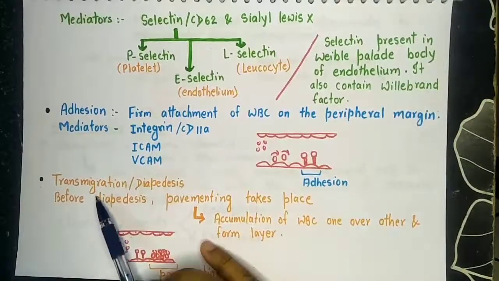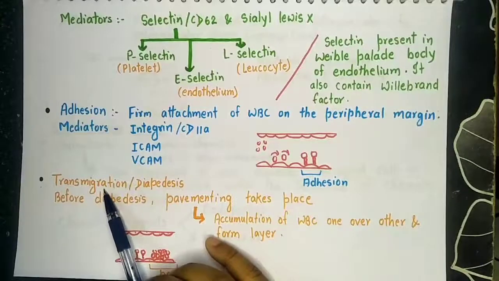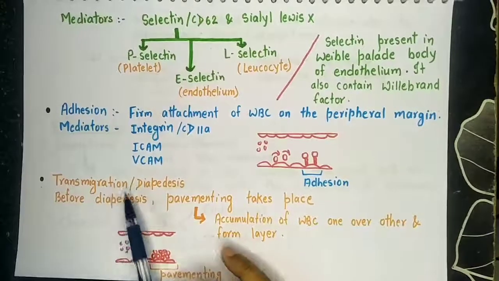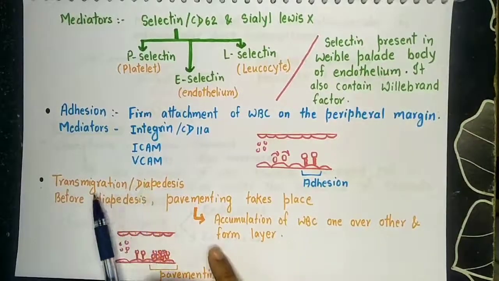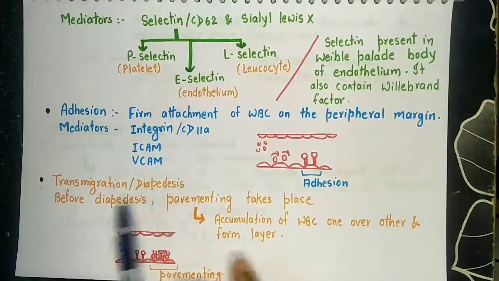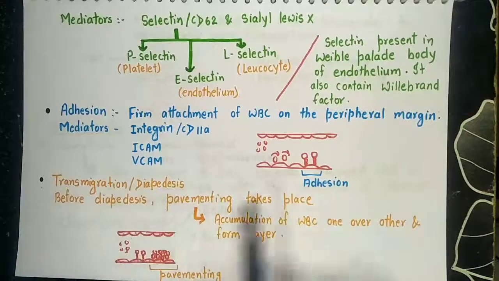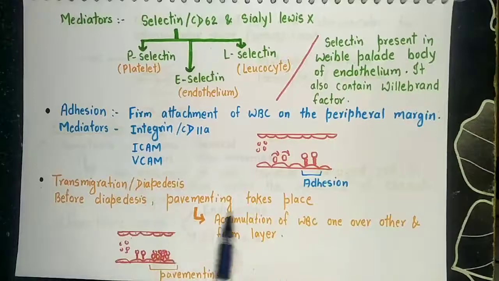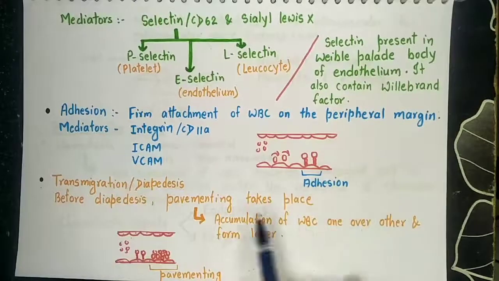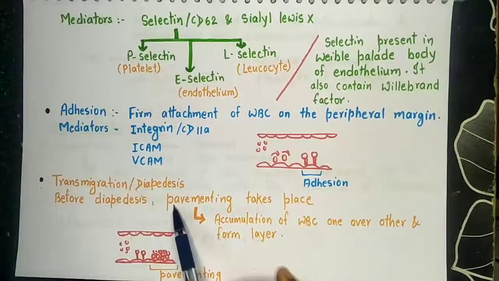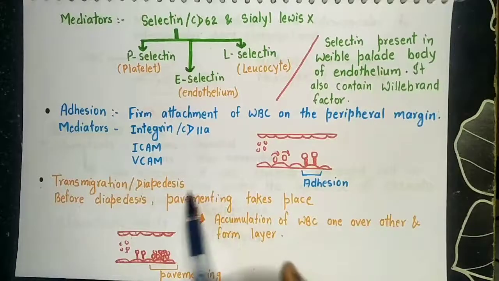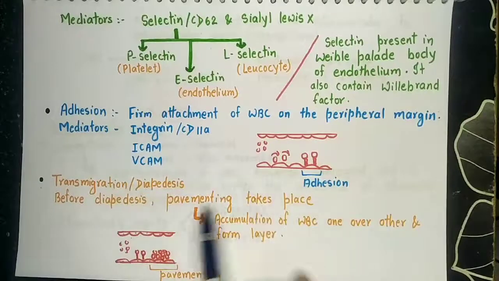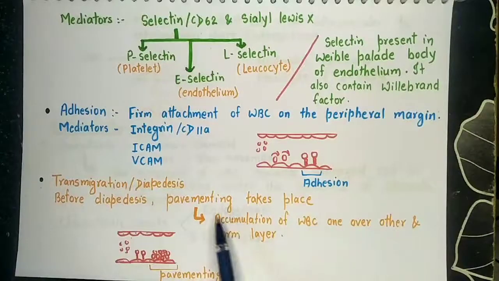Now the next step in cellular events inside the blood vessels is transmigration and diapedesis. Before transmigration or diapedesis, there is a small event which we can skip, but I am discussing it, that takes place before diapedesis and transmigration, that is called pavementing.